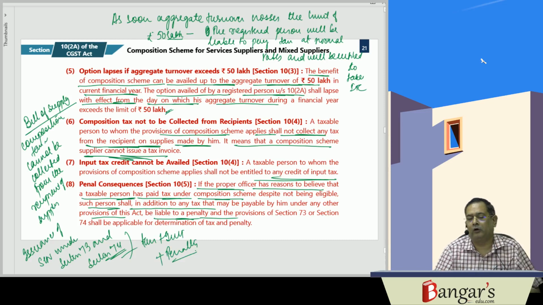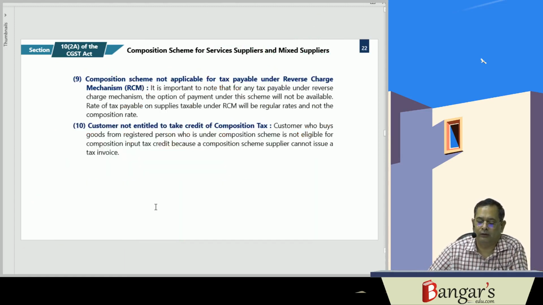If the proper officer has reason to believe that a taxable person has paid tax under the composition scheme despite not being eligible, that is, has paid tax under section 10(2)(a) though not eligible, then such person, in addition to the tax that may be payable by him under any other provisions, that is, under normal provisions, whatever is his tax liability, will be liable to pay penalty, and provisions of 73 and 74 shall be applicable for determination of tax and penalty.